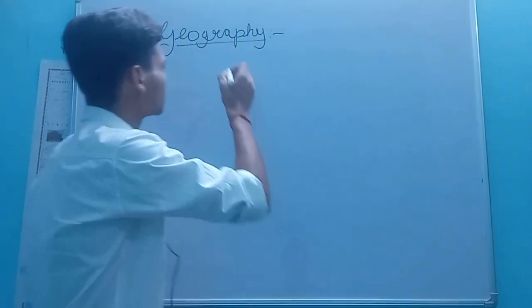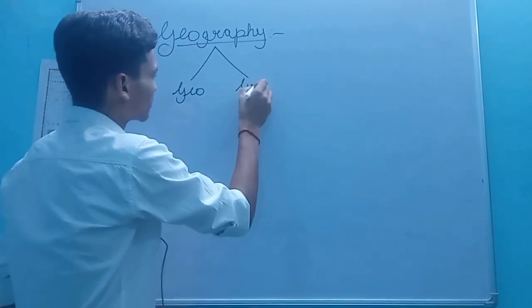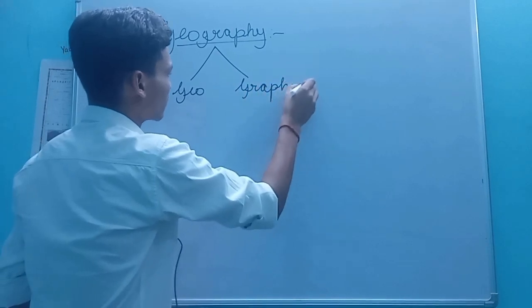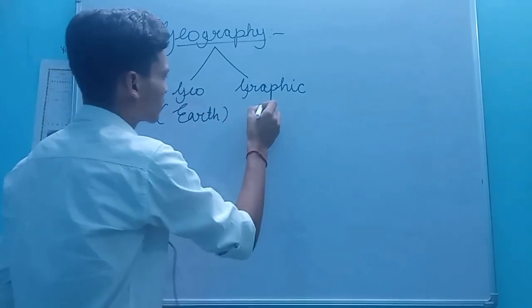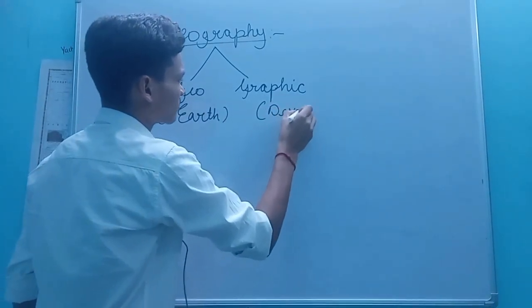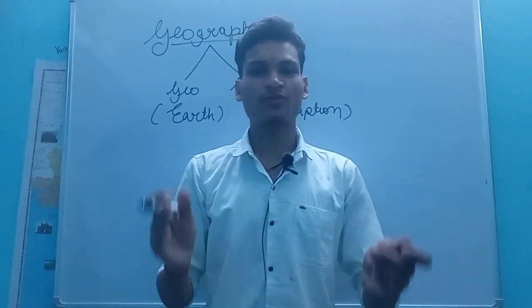Geo and graphic. Geo means earth and graphic means description. So it basically means the description of the earth.